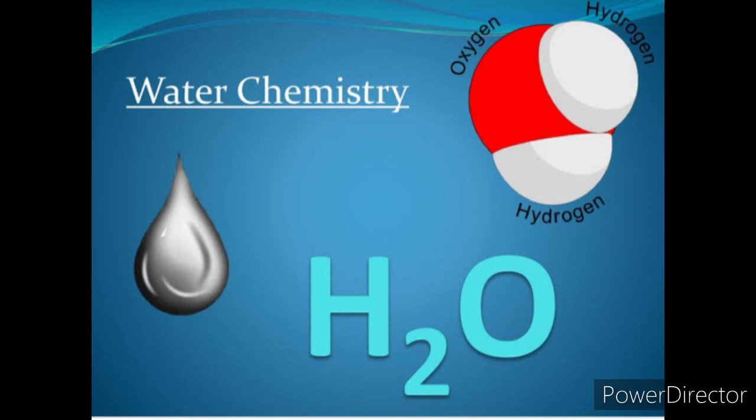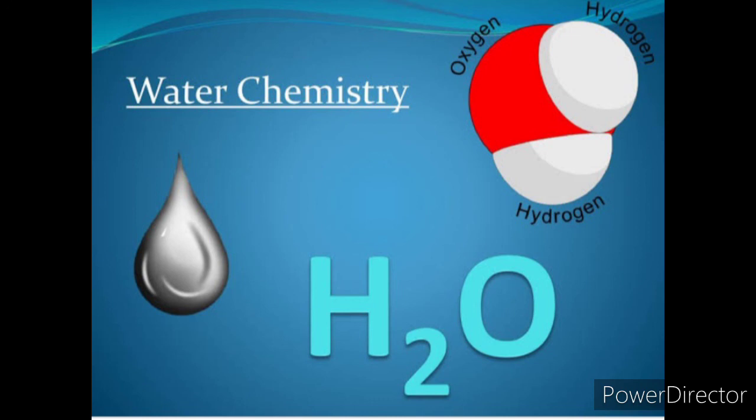The next property is specific heat capacity. That means the heat required to raise the temperature of a unit mass of a given substance by a given amount. So how much heat is required to increase the temperature of a unit mass of water is the specific heat capacity.